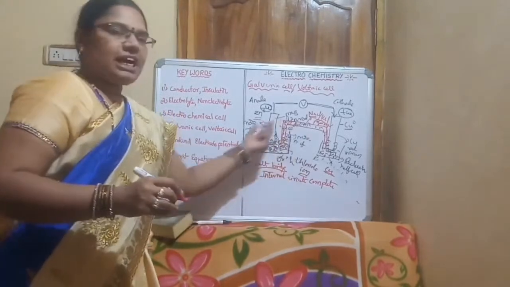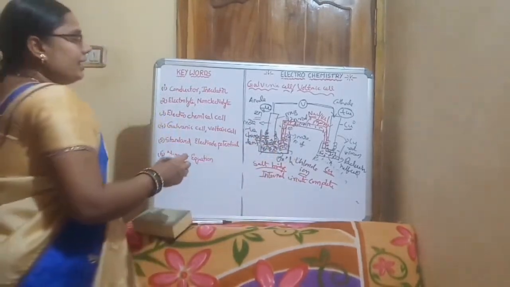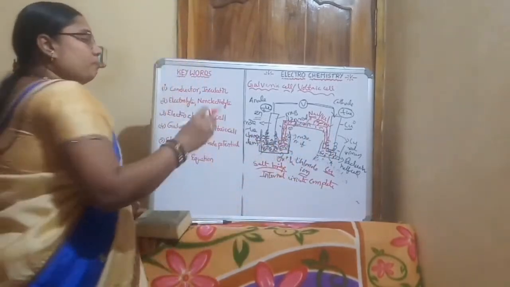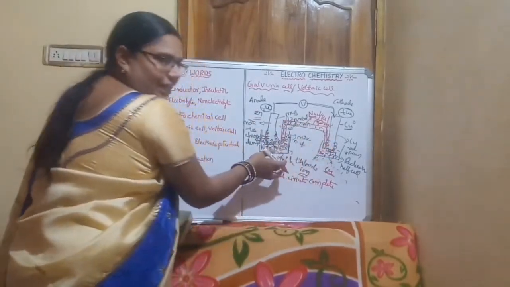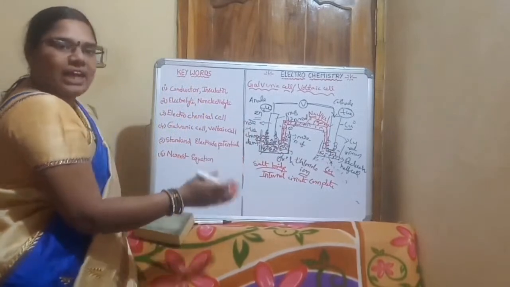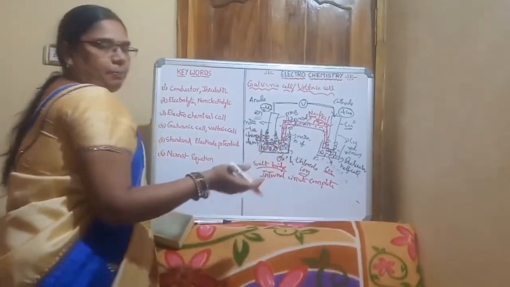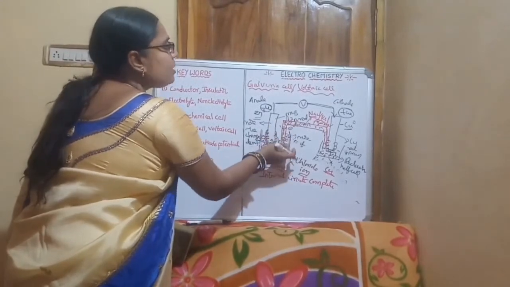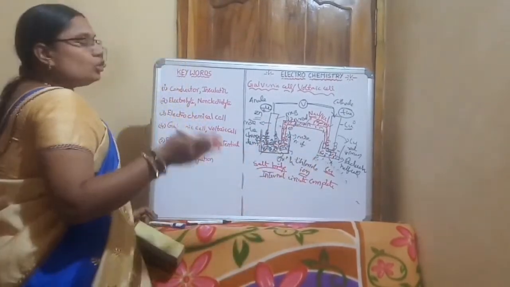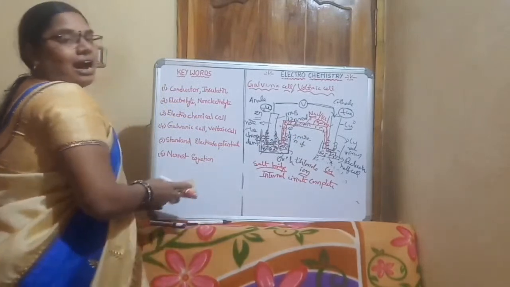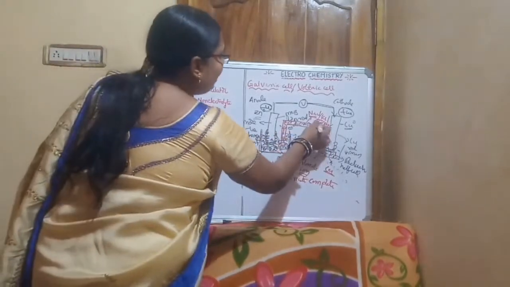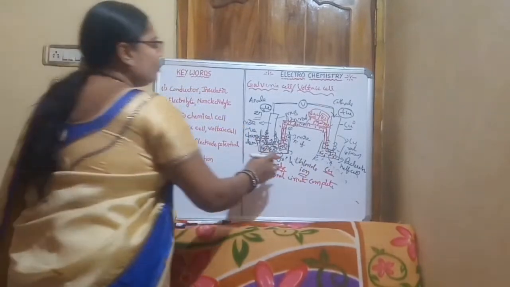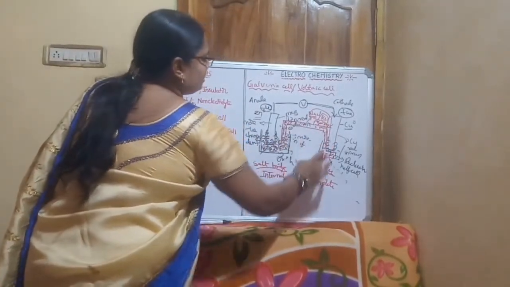So the reaction can occur continuously. If we use a normal glass tube instead of a salt bridge, then due to the capillary property, the solutions can mix up. To prevent this, we add agar gel with NaCl or KCl salt. Here we use a salt bridge like this.